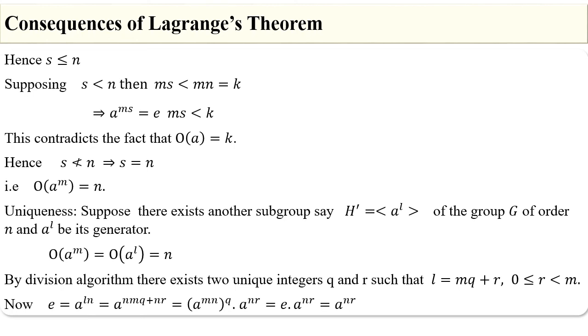Now consider e, which is equal to a^(Ln). But L is equal to mq plus r.